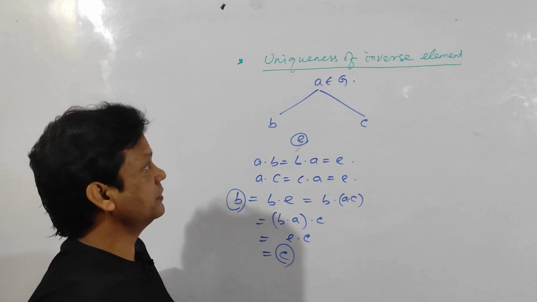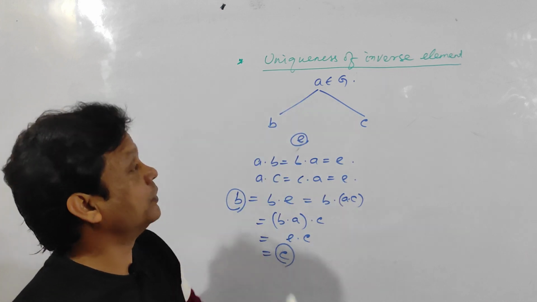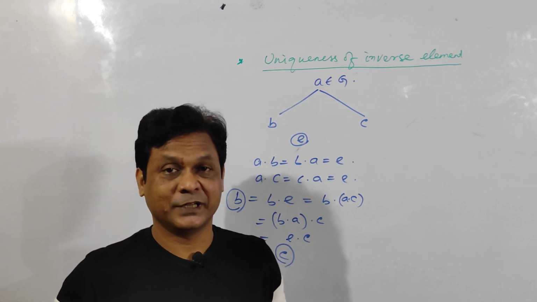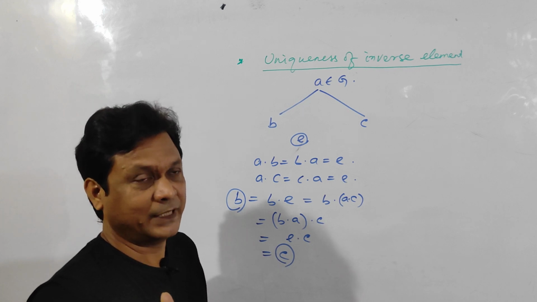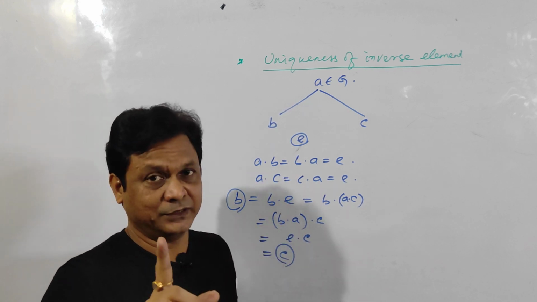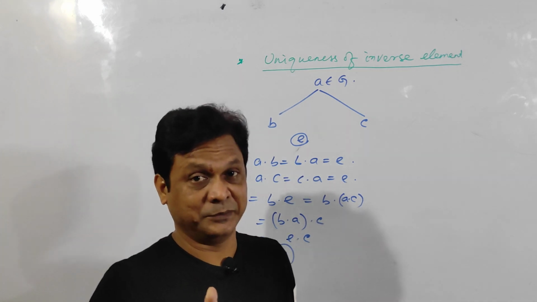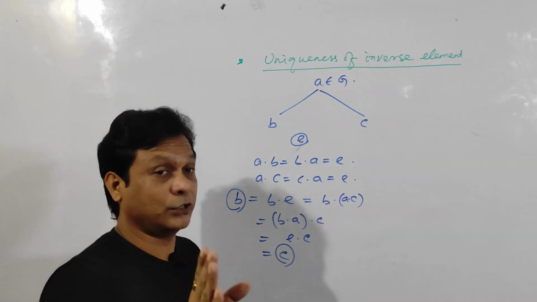So the inverse element is unique. Clear? So simple. I have told you, you have to write it in a systematic way. It takes 1 minute, or maybe less than 1 minute. Clear? So you should be very thorough with the definitions.